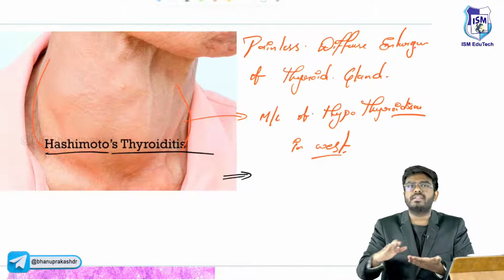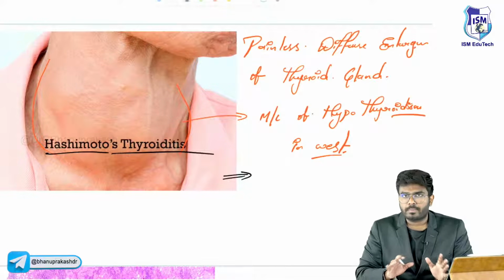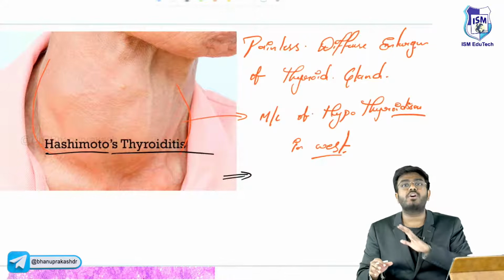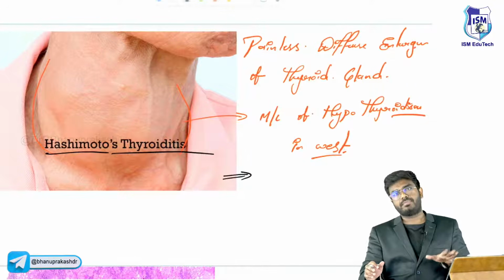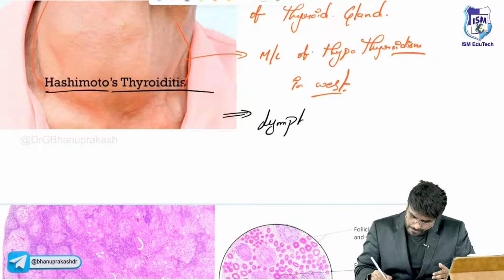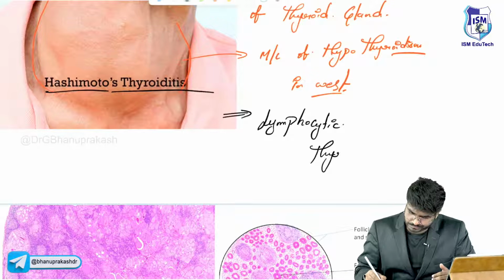So the thyroid gland is having a problem. There is inflammation. It's a lymphocytic infiltration of the thyroid gland causing damage to it. Inflammation, so this is also called lymphocytic thyroiditis.